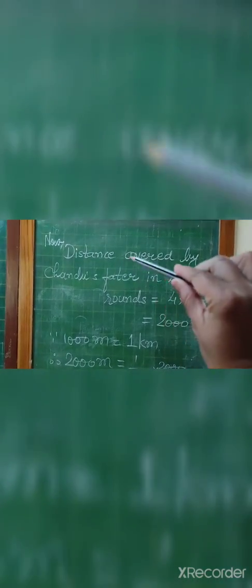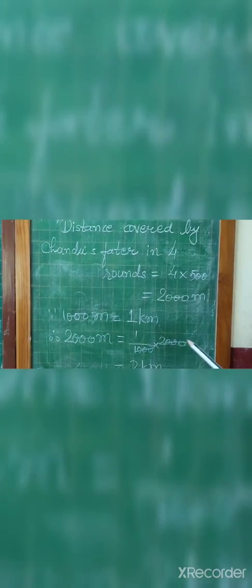Now we have to calculate the distance covered by Chandu's father in 4 rounds. Definitely the distance will be more, because in one round it is 500 meter, so in 4 rounds it is 4 into 500 meter, a multiplication operation. So 4 into 500 is 2000 meter. Now we know that in 1 kilometer there are 1000 meter. So 2000 meter is equal to 2000 over 1000, and we cancel the zeros, so 2. So the distance covered by Chandu's father in 4 rounds is 2 kilometer.